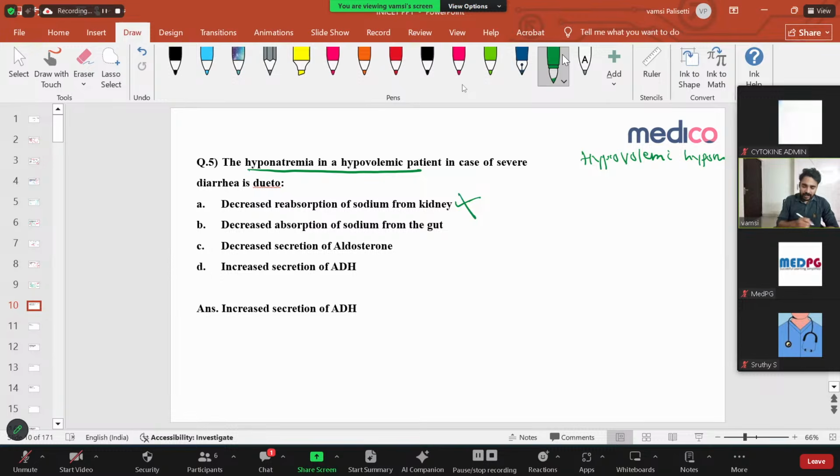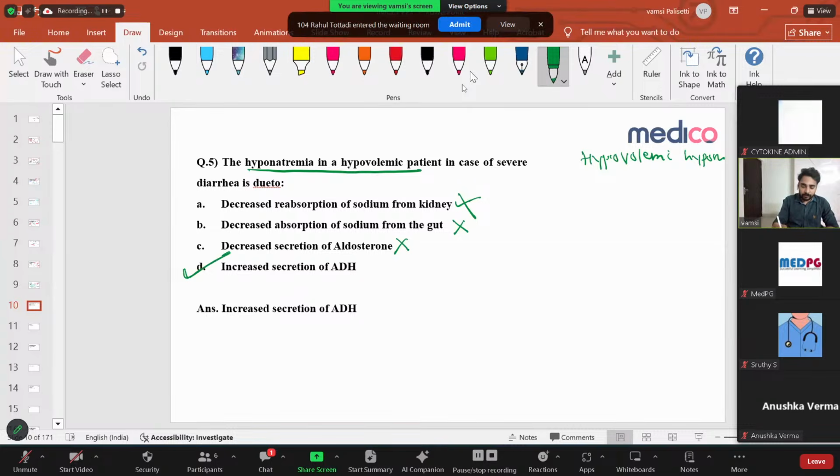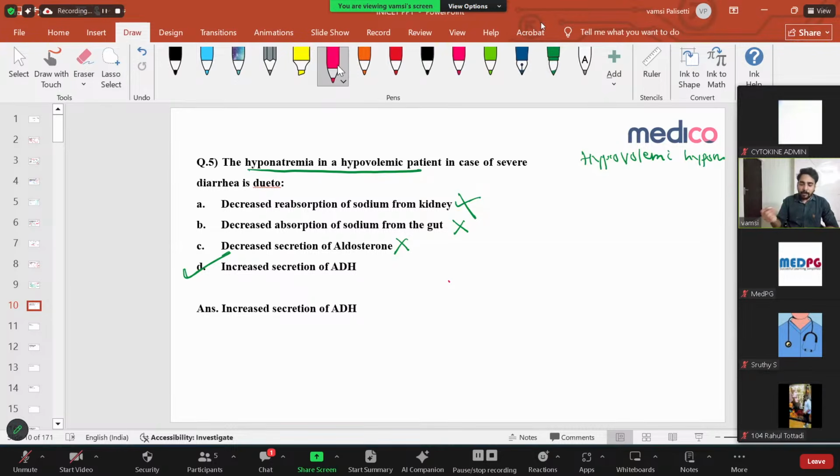Clear? Then decreased absorption of sodium from the gut. Gut absorption does not correlate with the hyponatremia, so it's not the option. And decreased secretion of aldosterone, that also is not important. The important option is increased secretion of ADH. So what is this? Let me explain, and once I explain, you'll understand. Let's come to the question. Hypovolemic hyponatremia: what is the main cause of hyponatremia in this patient? The option is increased secretion of ADH.